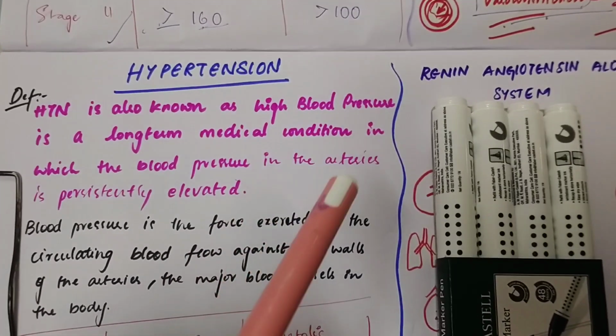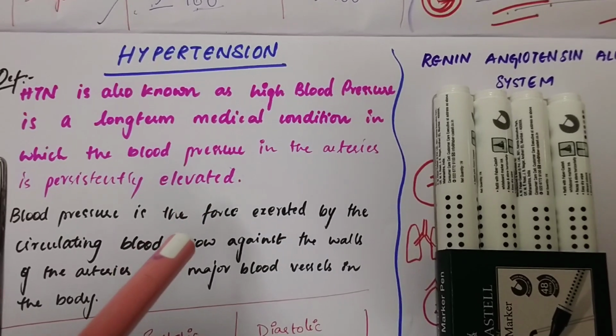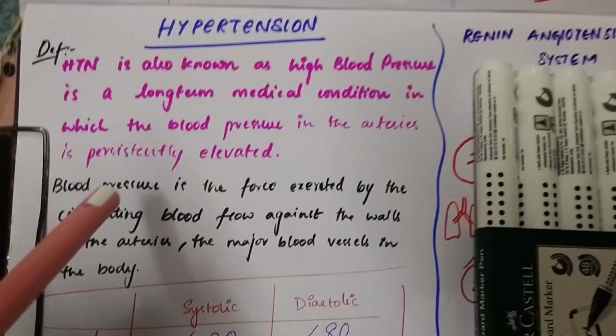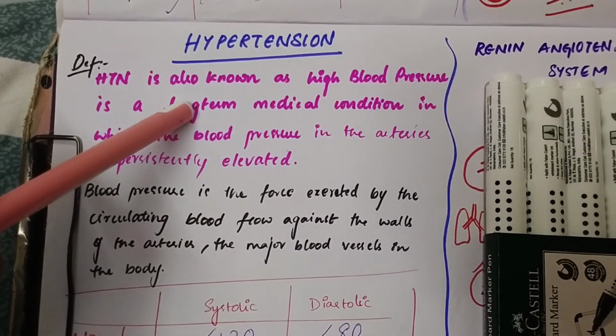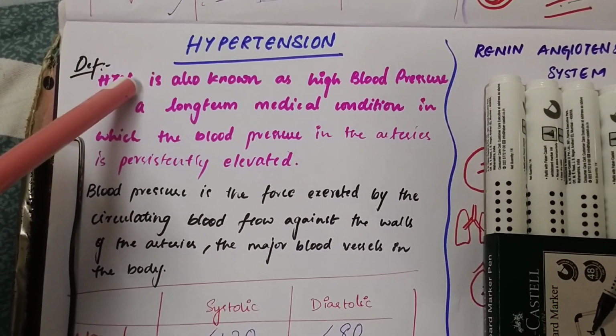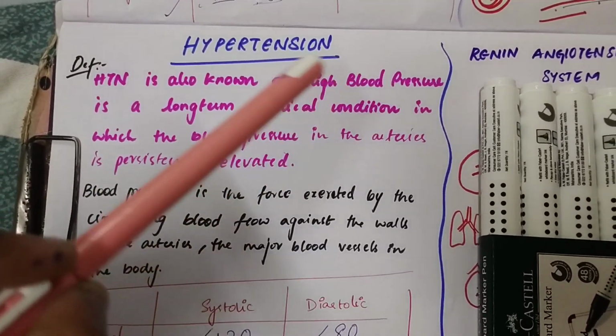Blood pressure means that in our whole body the blood is circulating with a certain force. That force is called blood pressure. If this blood pressure increases, then this condition is called hypertension. So now I hope you understand what hypertension is.